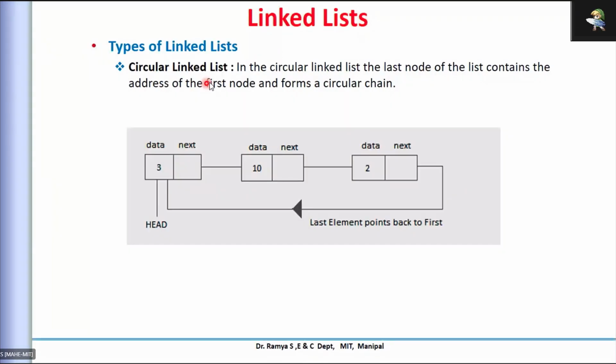So the circular linked list is an extension of your single link or double link. The only change is the pointer it holds. In the case of the single link, if you don't have any element, we consider it as null. But in the case of circular, it will hold the first element's address. In a single list it is like that, but in circular it will point to the first element.